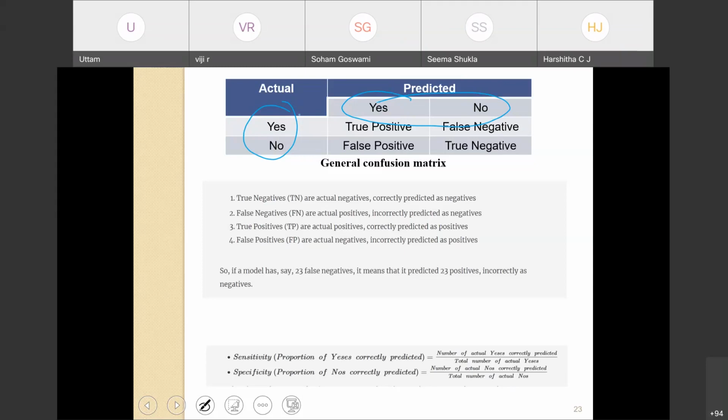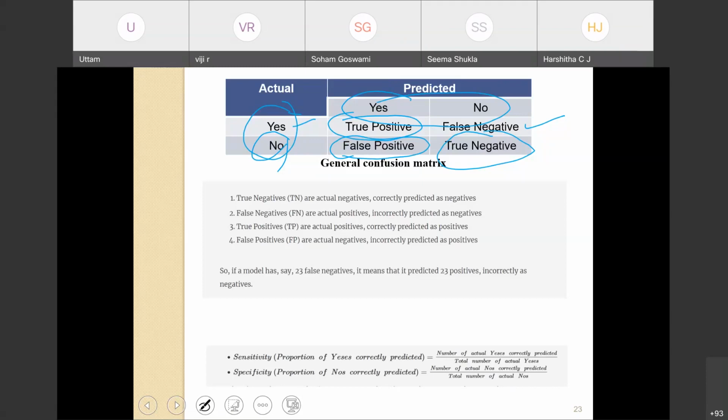What are the outcomes of the contingency table? If the actual is yes, predicted is yes, the outcome is true positive. If the actual is yes, predicted is no, from the model it comes no, it's called false negative. If the actual is no, predicted is yes, it's called false positive. And if the actual is no, predicted is no, it's called true negative. So the diagonal elements, true positive and true negative, are the correctly classified data points.